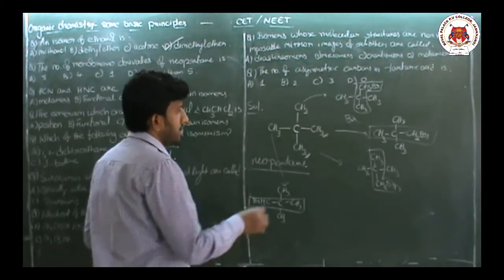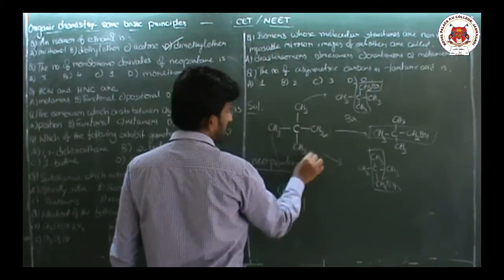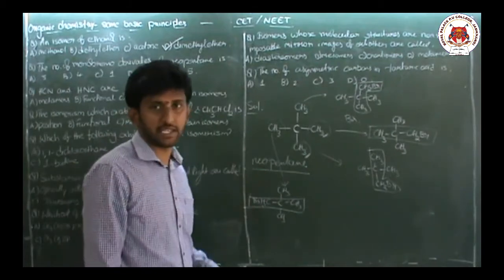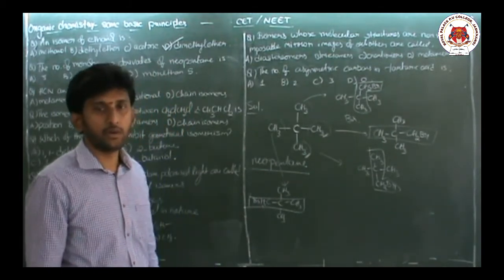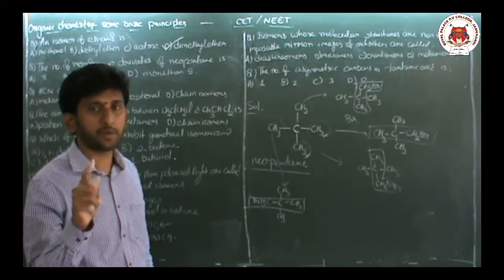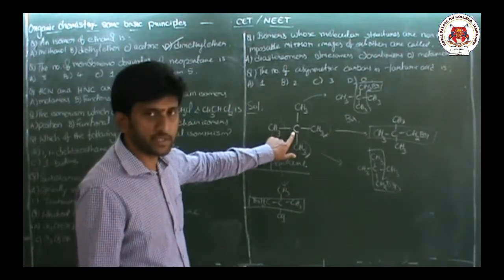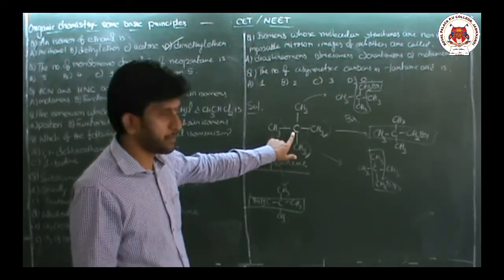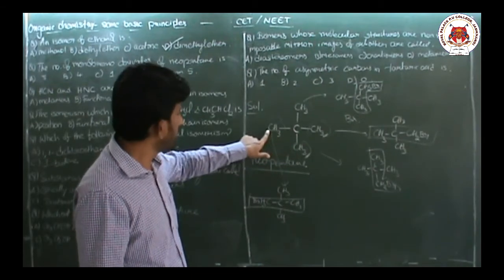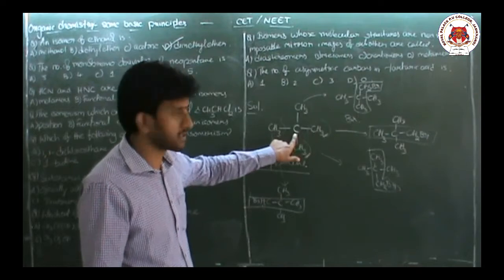That means whenever there are equivalent hydrogens present on the alkane, then only one type of bromo substituted product is possible. See, this is the main central carbon, and this will become the first position for this, similarly the first position for this.